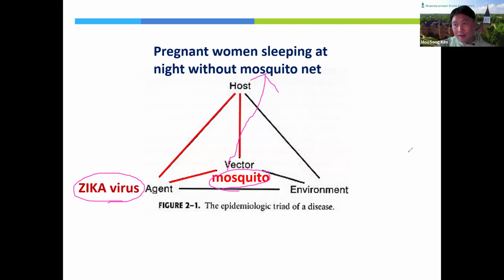If you travel, especially pregnant women traveling to South America, please be careful about the Zika virus and mosquitoes. If you know this and you are pregnant, for example, if you go to South America, you will probably be very cautious about getting bitten by mosquitoes, right? So we talked about two different diseases in the indirect transmission mode.